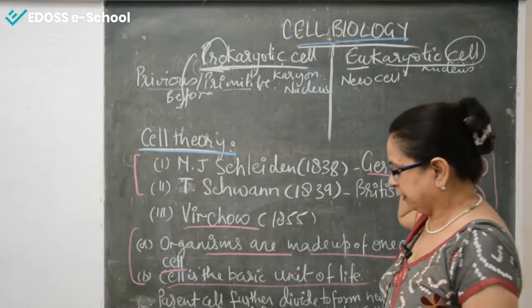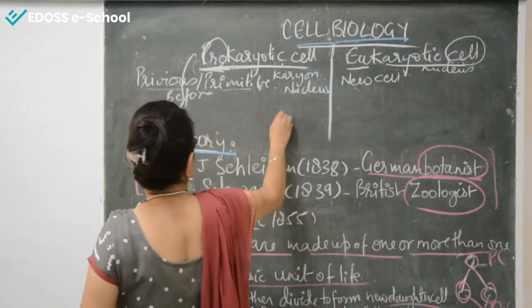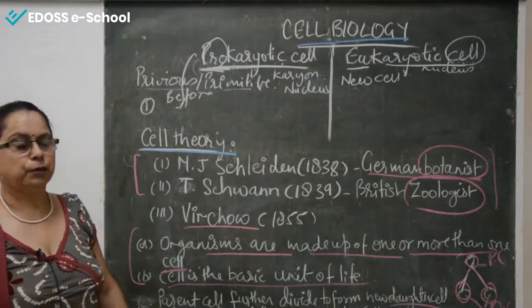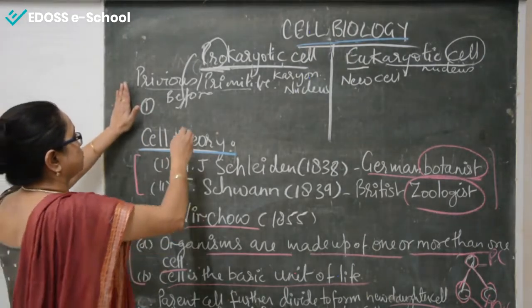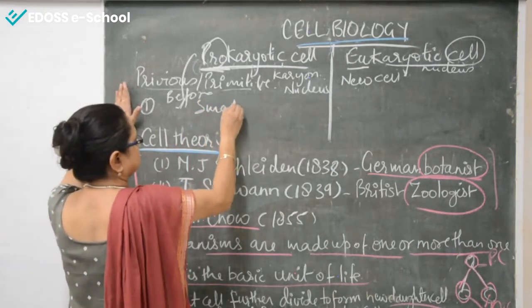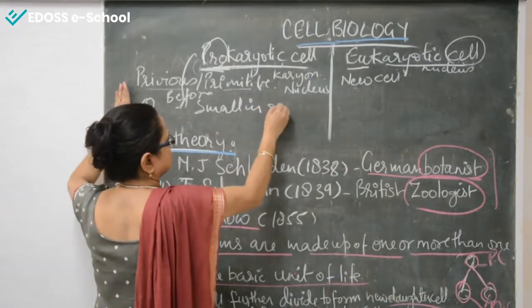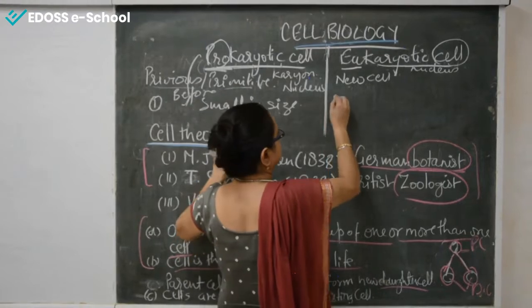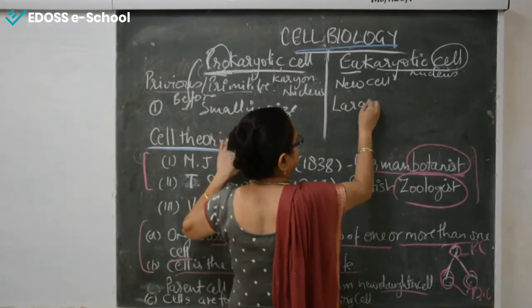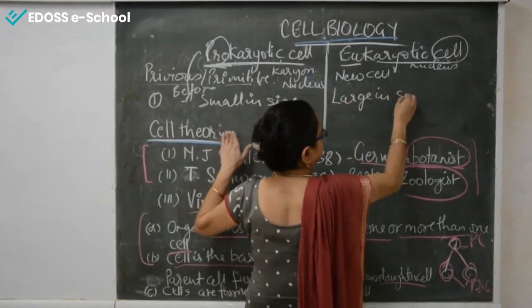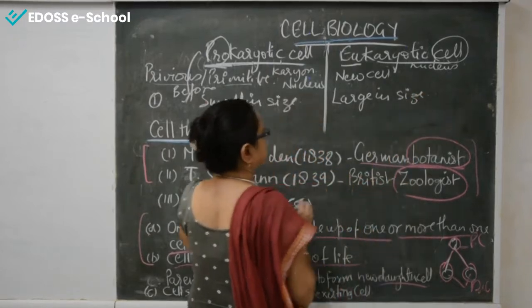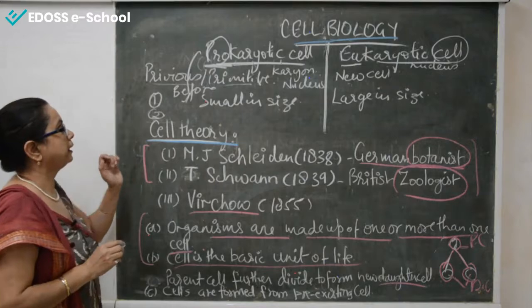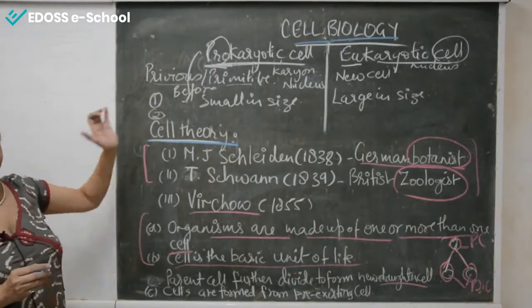So if we distinguish between prokaryotic and eukaryotic cells, the first point is the size of the cell. Prokaryotic cells are always small in size, and as compared to them, eukaryotic cells are large in size. Next, prokaryotic cells are the primitive cells.